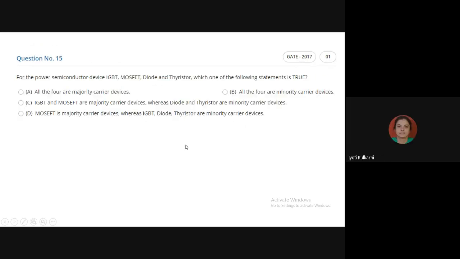So the next question is, for the power semiconductor devices IGBT, MOSFET, diode, and thyristor, which one of the following statements is true? Read these sentences very carefully. All the four are majority carrier devices. All the four are minority carrier devices. IGBT and MOSFET are majority carrier devices, whereas diode and thyristor are minority carrier devices. MOSFET is a majority carrier device, whereas IGBT, diode, and thyristor are minority carrier devices. What is your opinion?